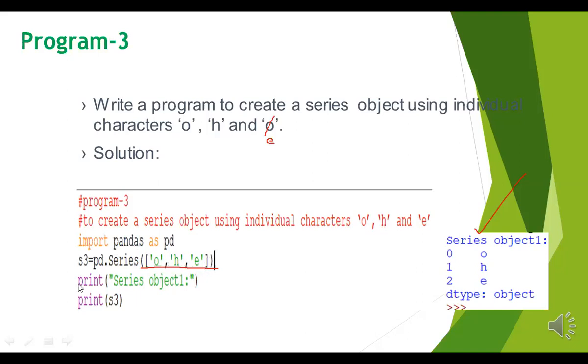Now, print series object. This is a title. Any title you can write. And print s3. What does s3 do? It creates the series. When you run your program, see, 0, 1, 2. This series index automatically occurs. This is the value which is inside, O, H, E. Any value you can write here, not only numeric values. Even string values will display.